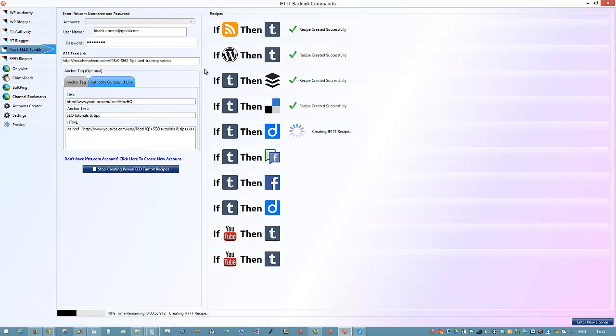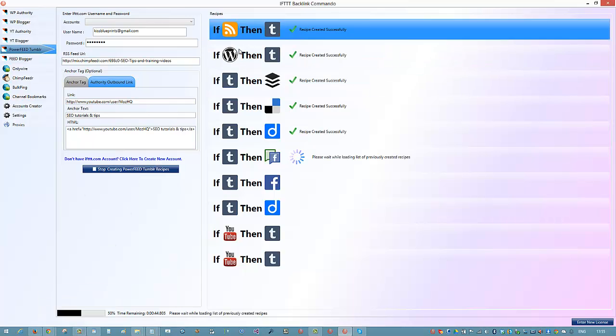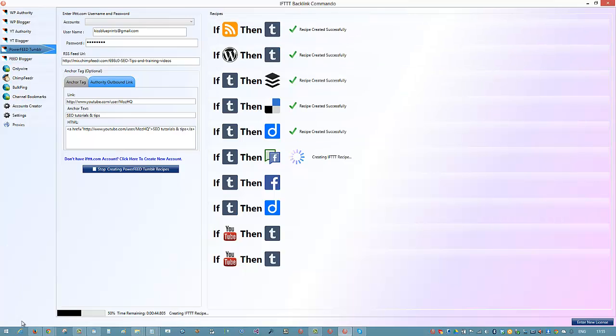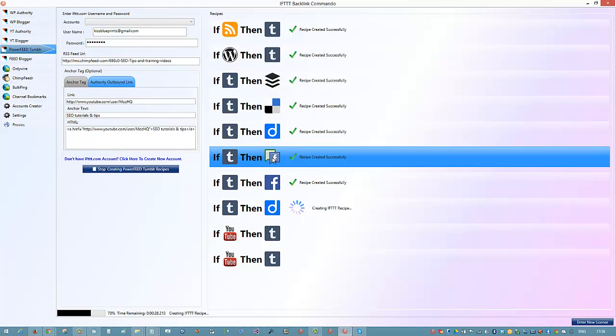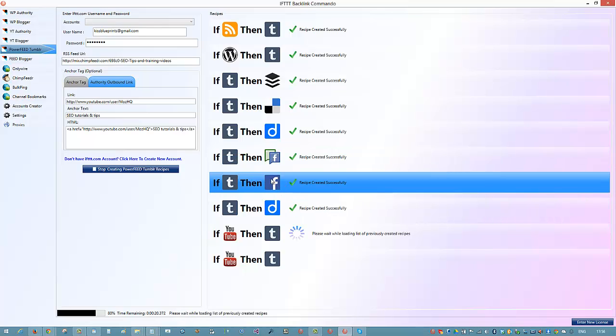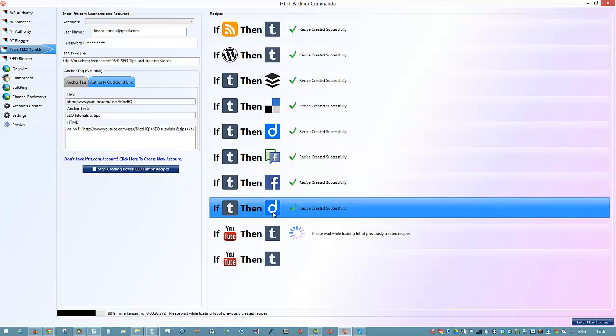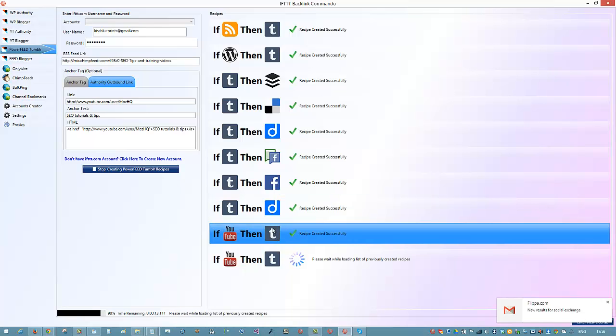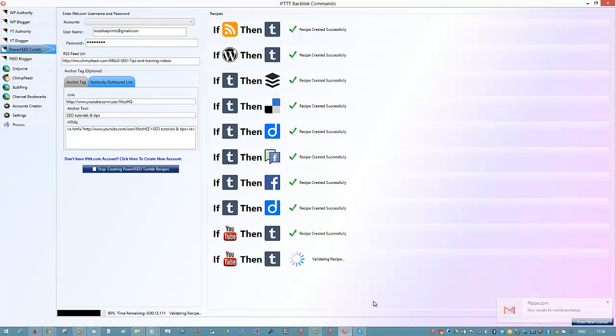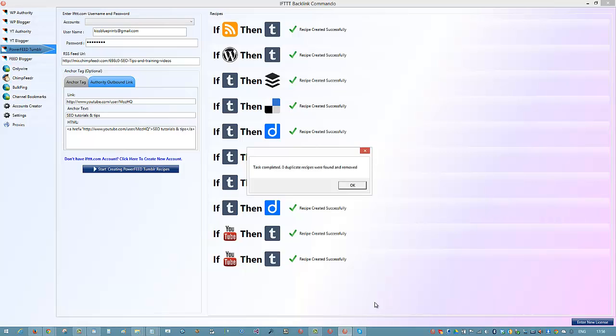That gives you another option if you don't want to use the feed, but you can still use the power of Tumblr by doing that. Okay, and then from there, it's Tumblr to Buffer. We're going to get bookmarked by Delicious and Diigo. Tumblr to Facebook fan page, Facebook main profile, and newsfeed or whatever it's called. And we've also got Diigo, and we've got YouTube posting to Tumblr as well. Okay, so that way we're just building up a variety of different ways that we can use this.